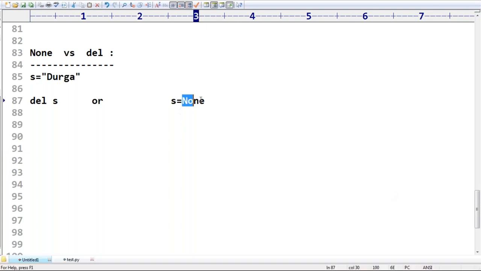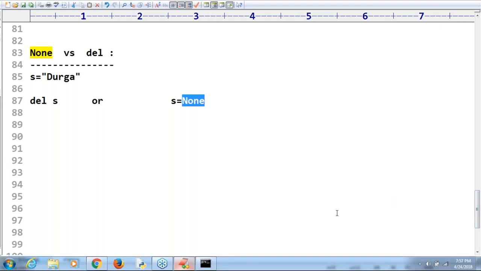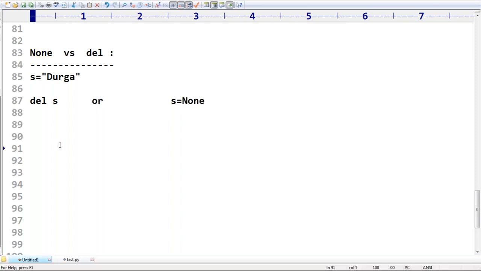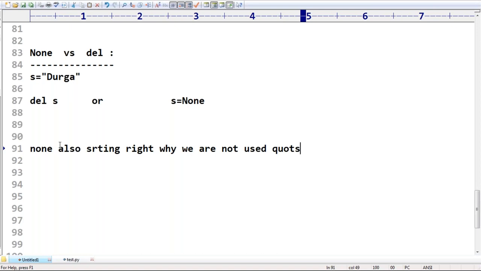Raja asks, None is also a string, so why are we not using single quotes? Very simple, Raja. None is a reserved word. Remember that. It is a keyword, not a string. If you keep it within single quotes, it is no longer treated as a keyword. It is a string where the content is N-O-N-E.